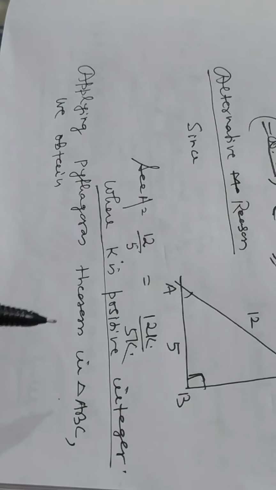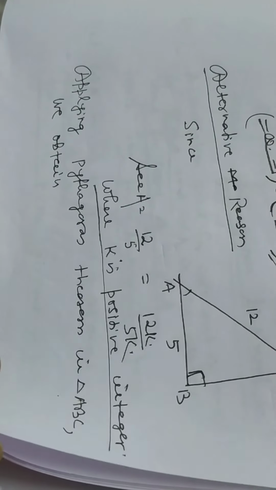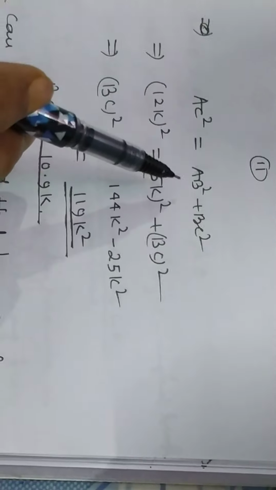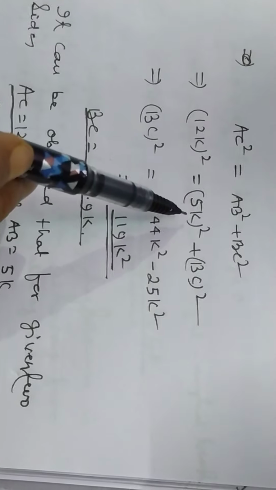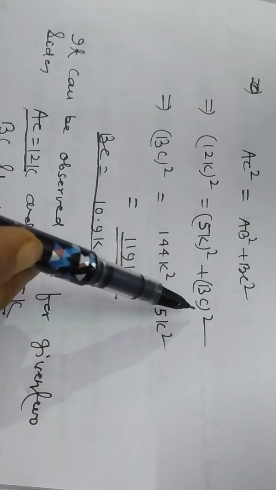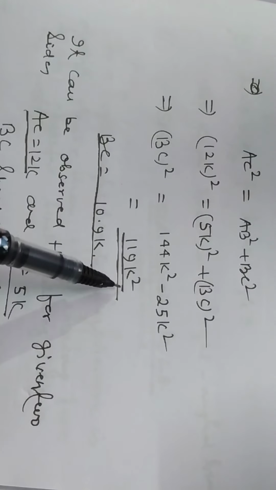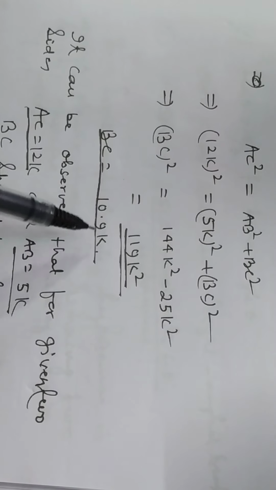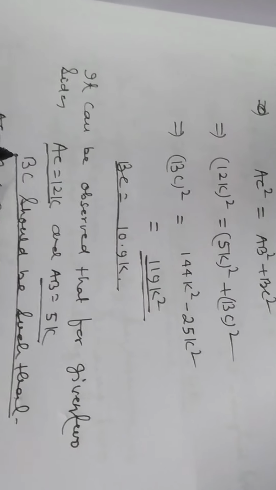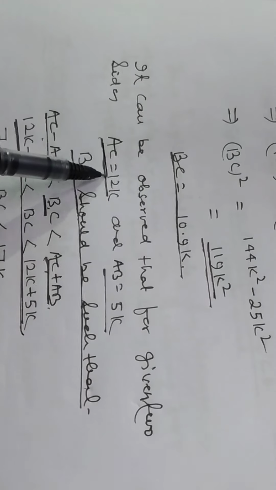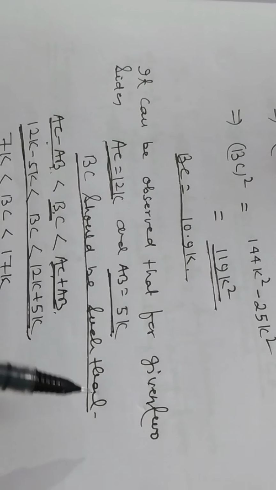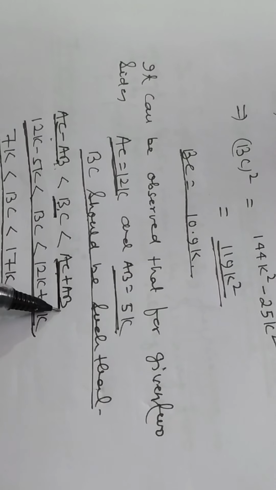Applying Pythagoras theorem in triangle ABC, we obtain AC square is equal to AB square plus BC square. That is 12k whole square is equal to 5k square plus BC square. This is BC square is equal to 119k square. So BC is equal to 10.9k. Now see the logic. It can be observed that for given two sides, AC is equal to 12k, AB is equal to 5k, BC should be such that AC minus AB less than BC and less than AC plus AB.